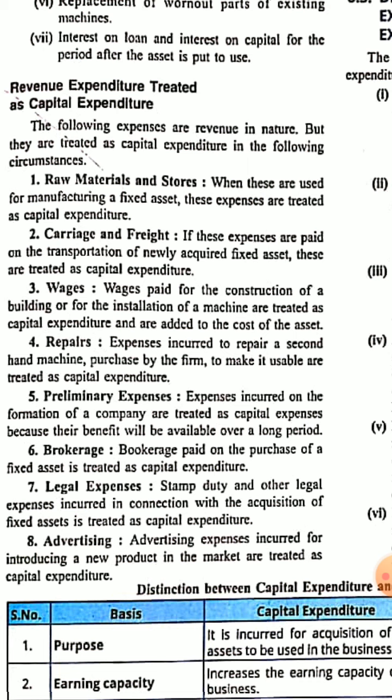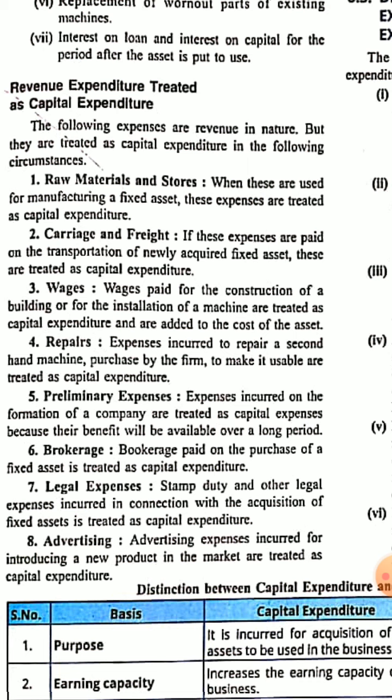So these expenses are treated as capital expenditure or deferred revenue expenditure. Brokerage paid on the purchase of fixed assets is also treated as capital expenditure. Sometimes legal expenses, stamp duty or other legal expenses in the acquisition of fixed assets, or the expenses incurred in issuing of shares are also treated as capital expenditure.